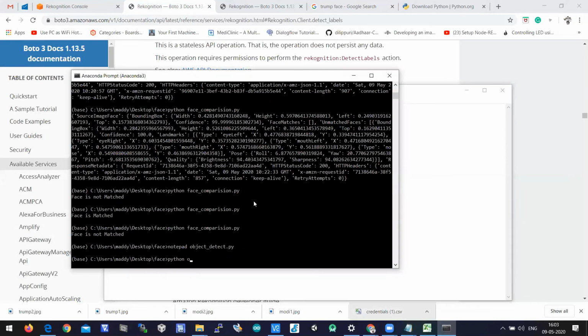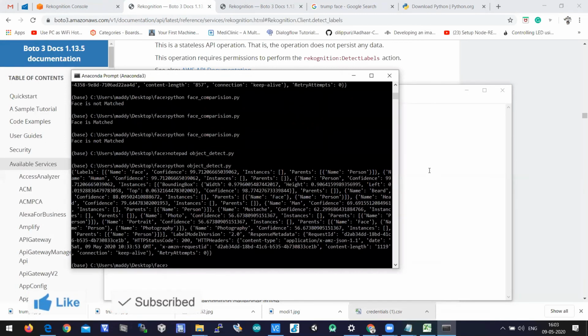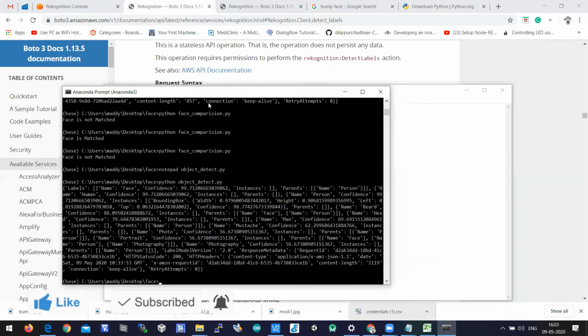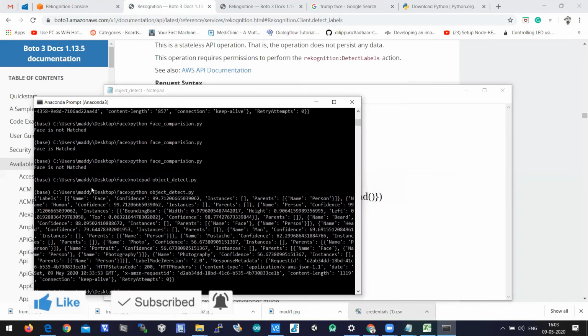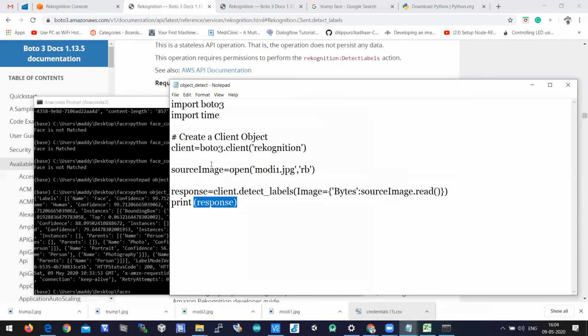Python object_detect. Here you can see the labels which have been identified from the image. There is no target image here; the only image is the source image.